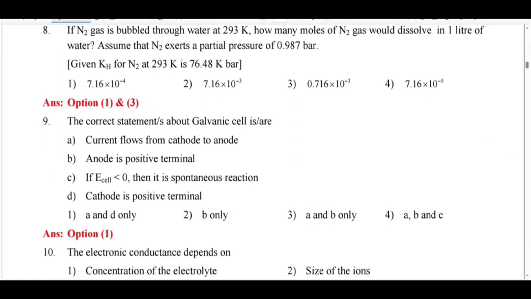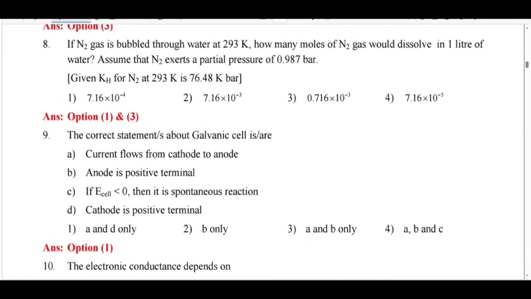I move to question number 8. If nitrogen gas is bubbled through water at 293 K, how many moles of nitrogen gas would dissolve in 1 liter of water?